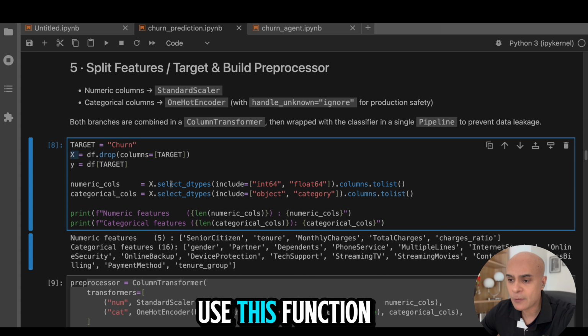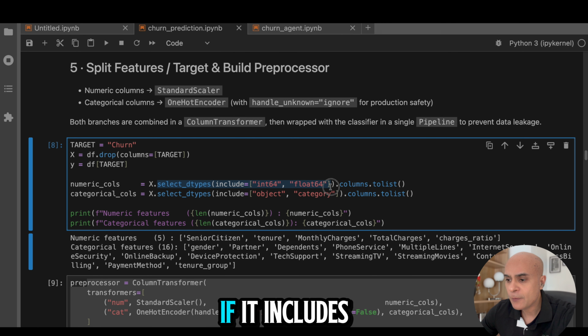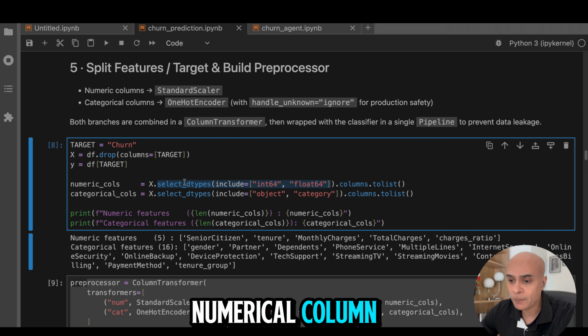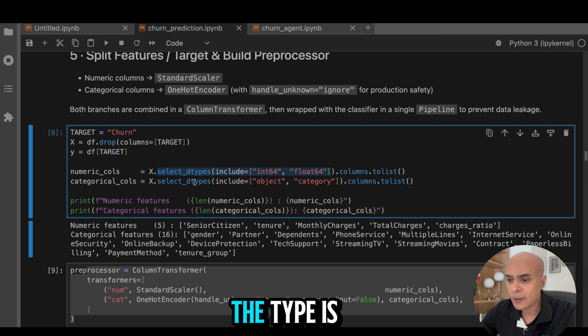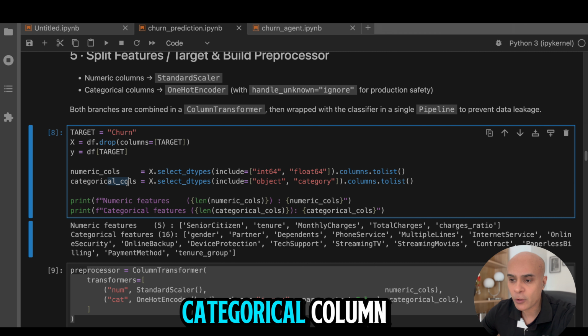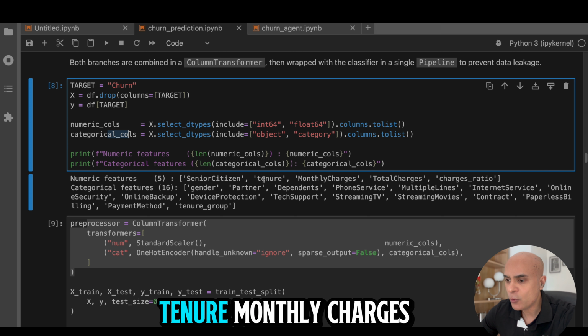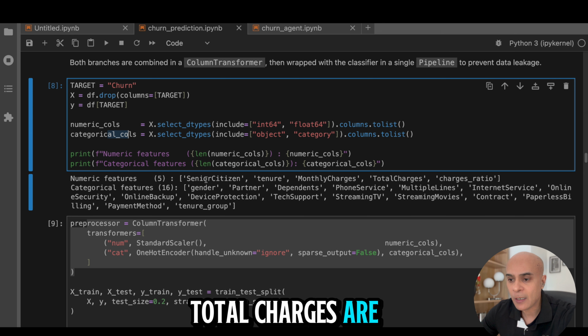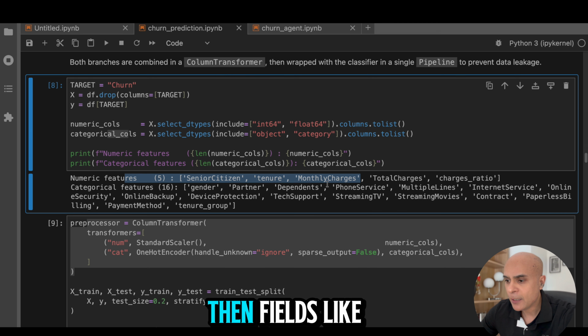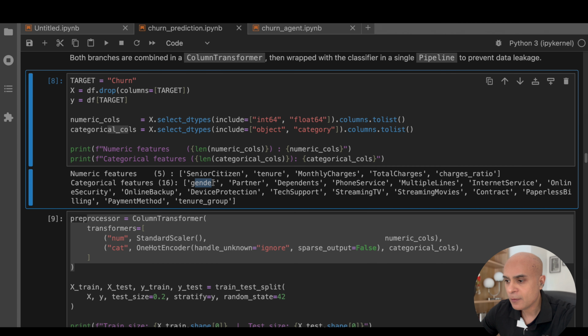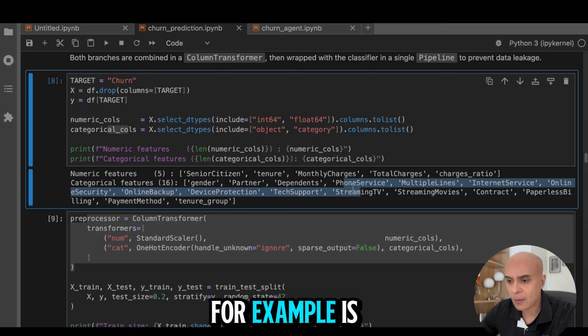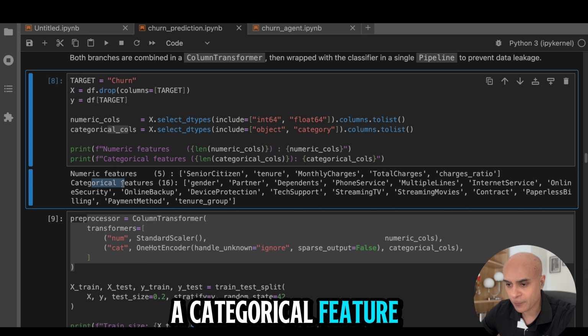So we can use this function called select_dtypes, and if it includes integer or float, it means that this is a numerical column. And if the type is object, in that case, it is a categorical column. So here you can see that fields like tenure, monthly charges, total charges are numerical columns. And fields like gender and phone service, for example, are categorical features.